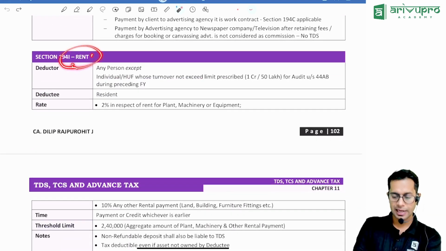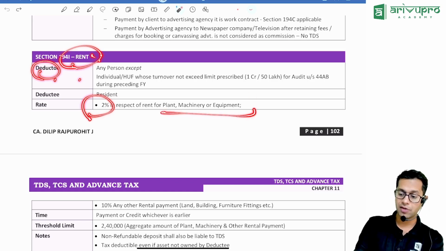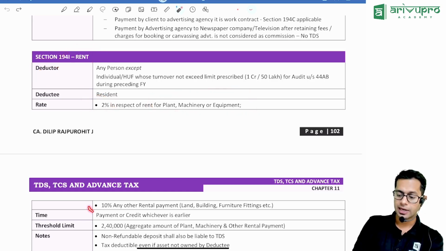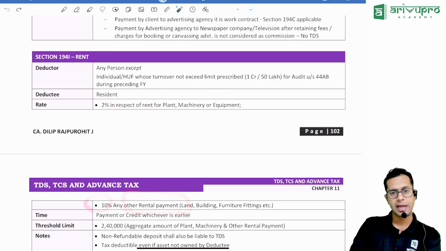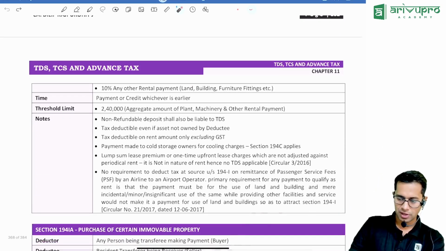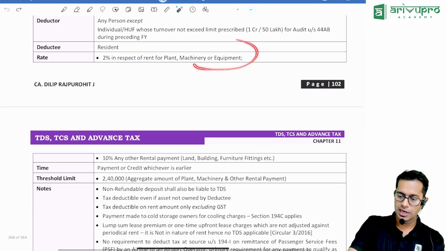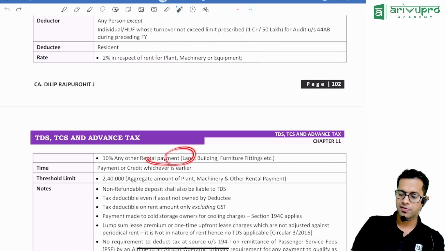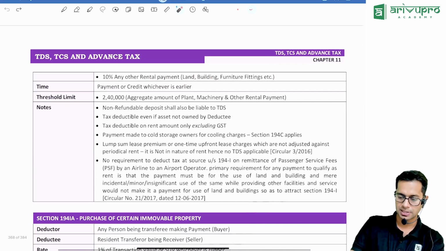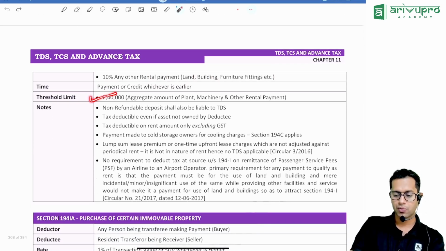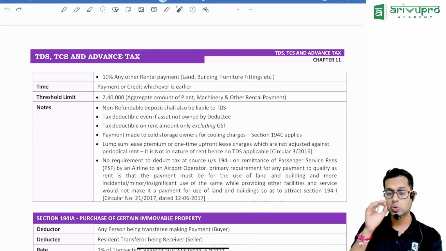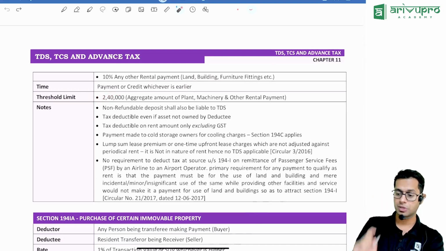If the deductor is paying any rent, then TDS is required to be deducted at 2% if they are paying rent for plant, machinery and equipment, and at 10% if they are paying rent for any land, building, furniture and fittings. Plant, machinery and equipment, it is 2%. Land, building, furniture and fitting, it is 10%. TDS, what is the limit for this, sir? The limit is 2,40,000 rupees, that is 20,000 rupees per month.